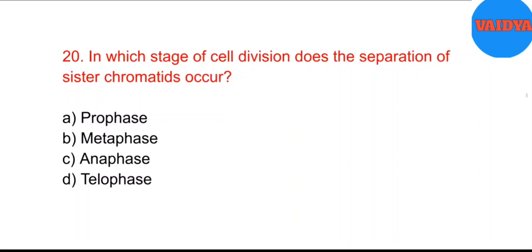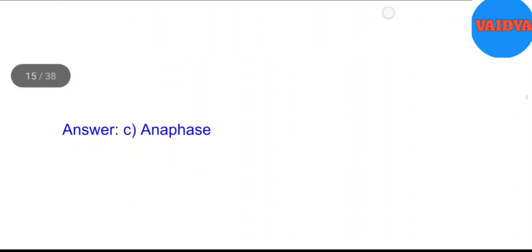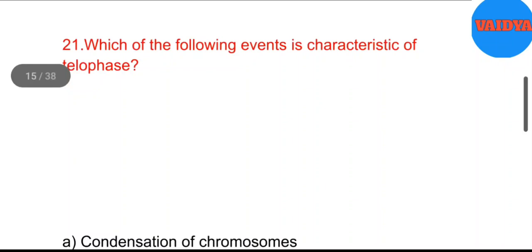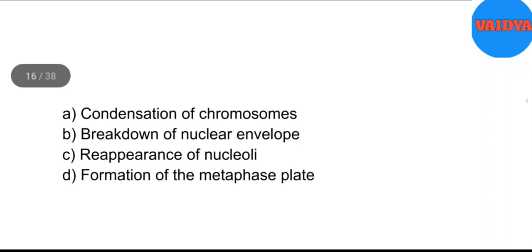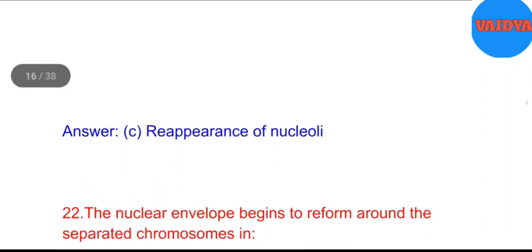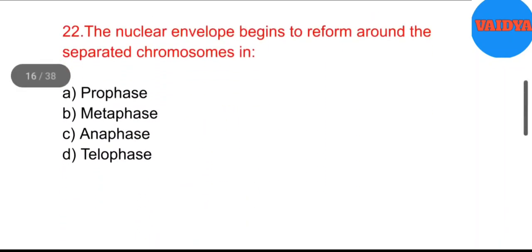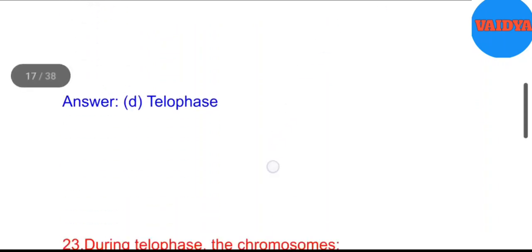20. In which stage of cell division does the separation of sister chromatids occur? A. Prophase. B. Metaphase. C. Anaphase. D. Telophase. Answer. C. Anaphase. 21. Which of the following events is characteristic of telophase? A. Condensation of chromosomes. B. Breakdown of nuclear envelope. C. Reappearance of nucleoli. D. Formation of the metaphase plate. Answer. C. Reappearance of nucleoli. 22. The nuclear envelope begins to reform around the separated chromosomes in A. Prophase. B. Metaphase. C. Anaphase. D. Telophase. Answer. D. Telophase.